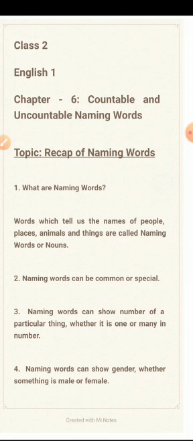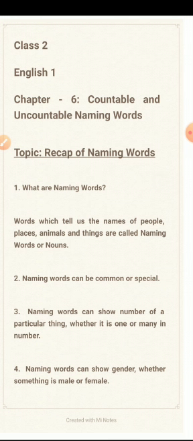Naming words can be common or special. When we give a common name, a name which is given to all, like boy, it can be any boy. But if I say Ram, it is a name given to a particular boy. So that name is called the special name.